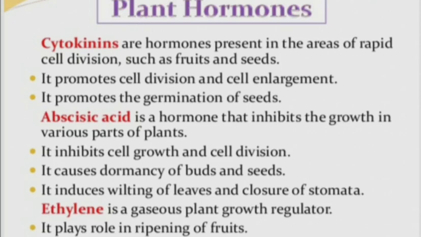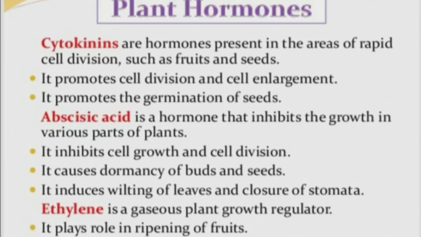It inhibits cell growth, it may stop cell division, it causes the dormancy of buds and seeds, just opposite functions. It induces wilting of the leaves. Wilting means drying up of the leaves. It closes the stomata. So these are all the functions of abscisic acid.